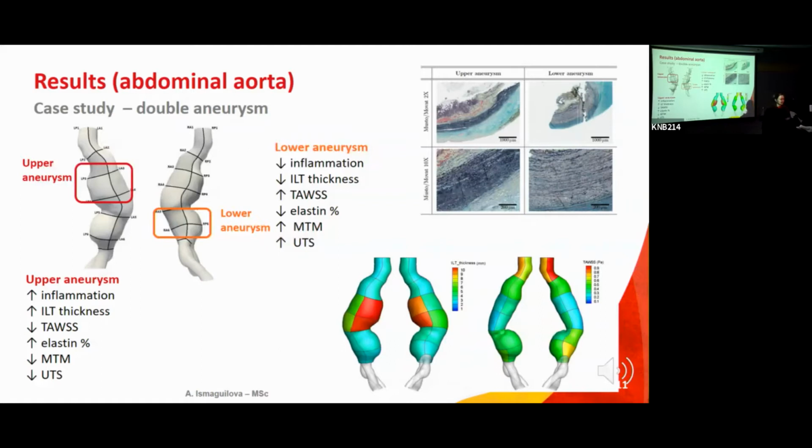The lower aneurysm had taken a completely different path. We're also looking at these objects with some RNA analysis that I'm not presenting today with Dr. Rinker's lab. The lower aneurysm had become very stiff and sort of more of an atherosclerotic path. It was stiff, there was almost no elastin, but interestingly, the strength was up. So it was not a normal aorta anymore, not even close, but it was not close to rupturing.